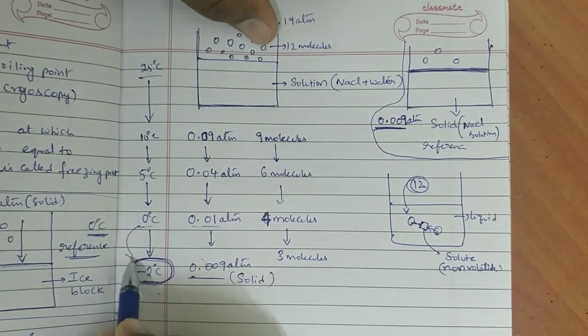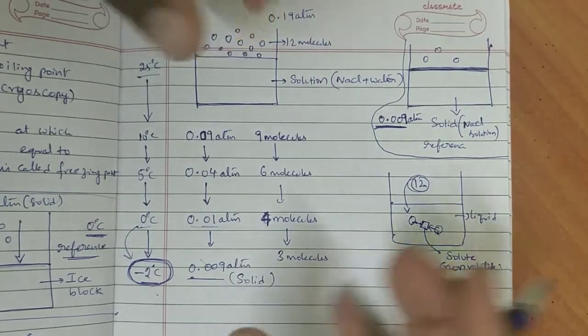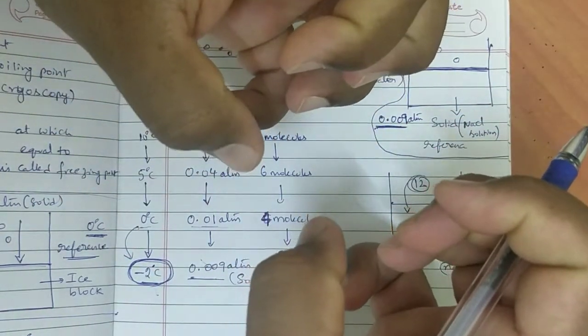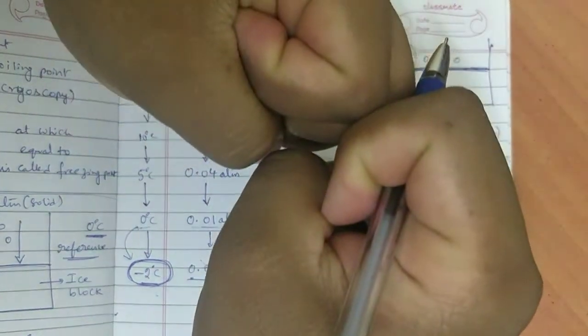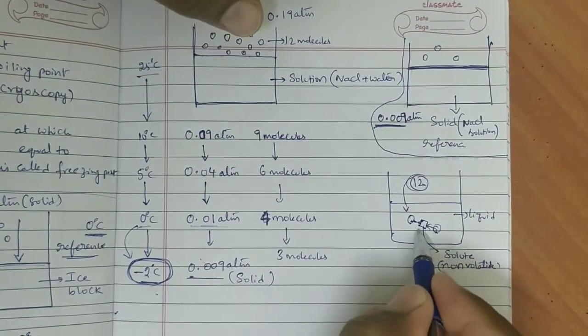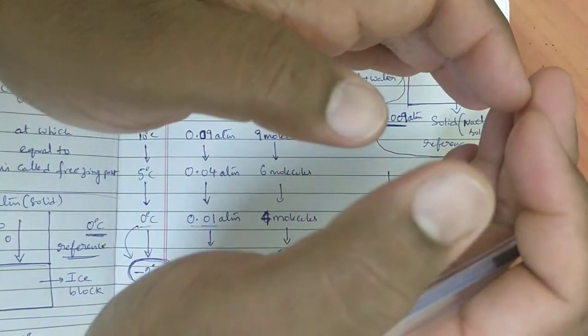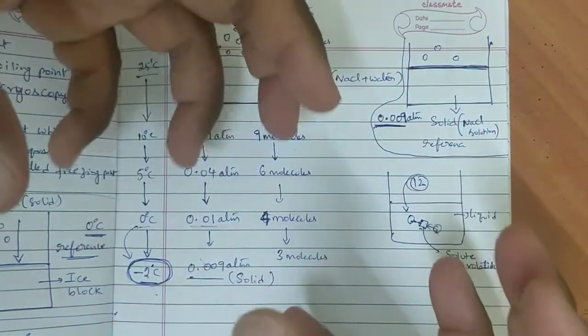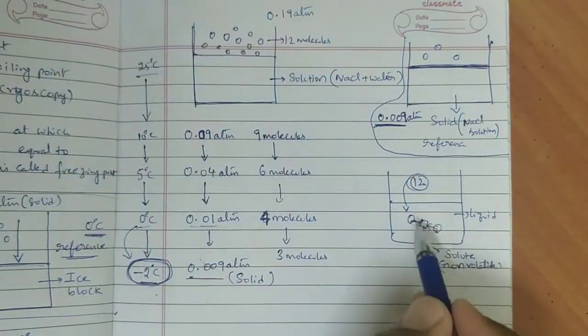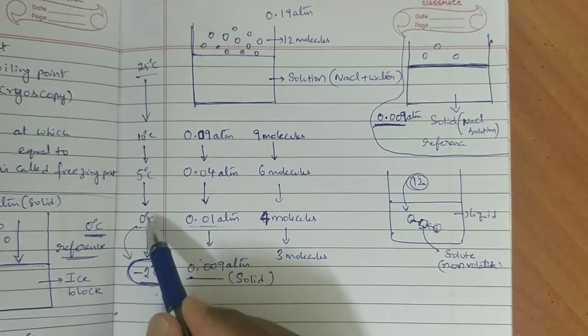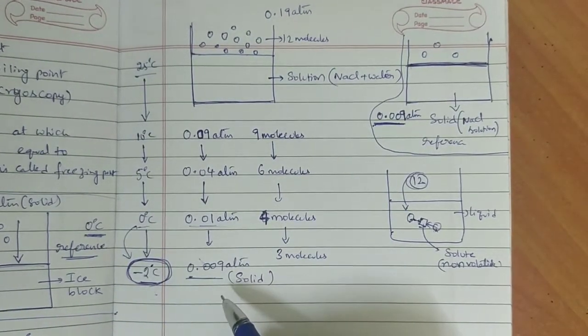We have to decrease further. If you decrease further, they will come even closer and they will attach to the solute particle. That is effective closing only. So to be effective closing, we have to decrease the temperature further.